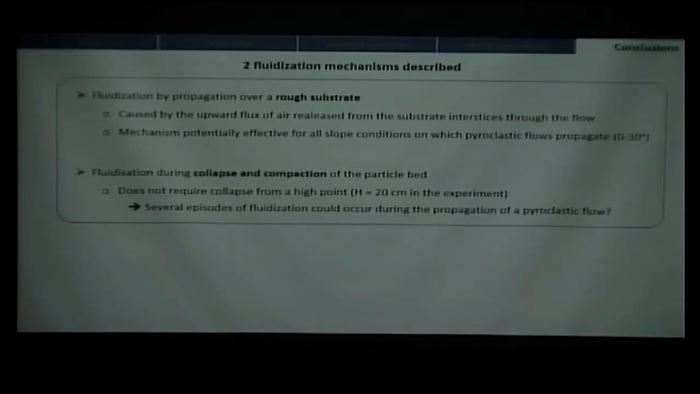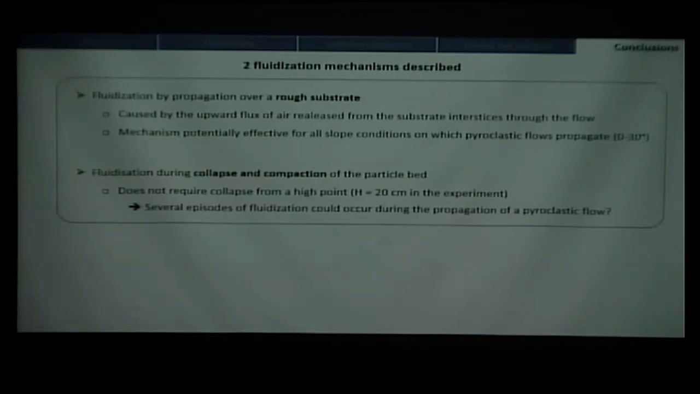And in the second set of experiments, as I said, there could be fluidization during the collapse and the compaction of the particle bed, which could have a big impact on the flow fluidization. And it does not require a collapse from a high point, because here I show in the experiment I did a collapse of 20 centimeters. So it means that really small breaks in slope or small obstacles